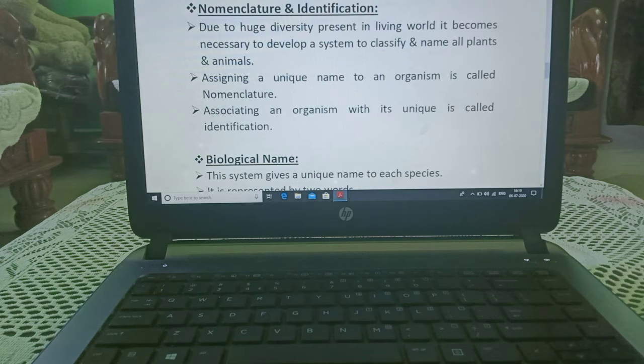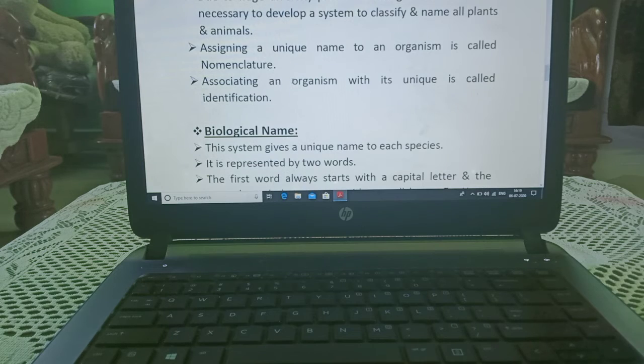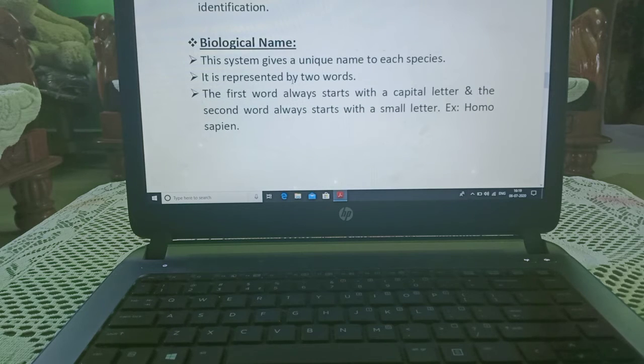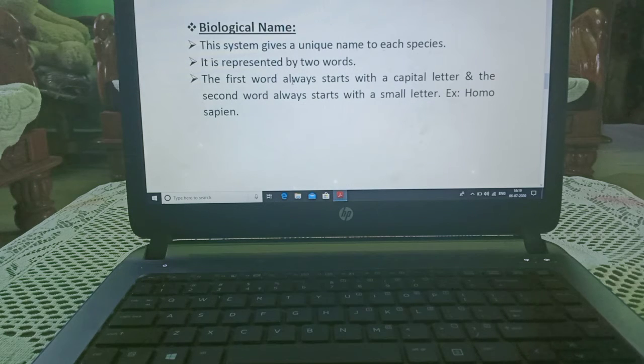Nomenclature and identification. Due to the huge diversity present in the living world, it is becoming necessary to develop a system of classification. Assigning a unique name to the organism is called nomenclature. Biological name: this gives a unique name to each species and it is represented by two words.